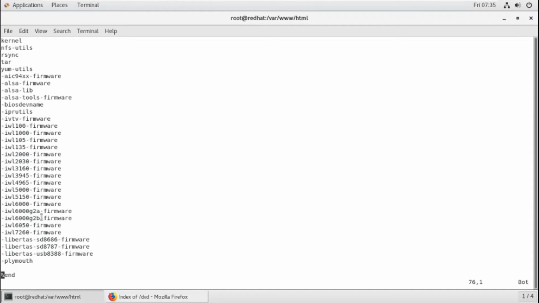If any package is missing inside your repository, it will show you an error. So don't mention any packages randomly. If it is not available, it will show you an error.